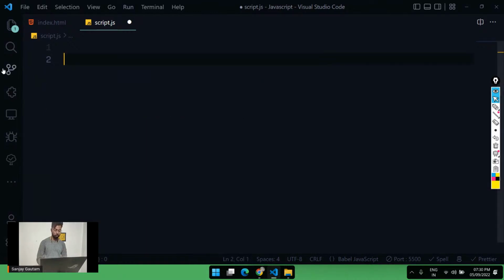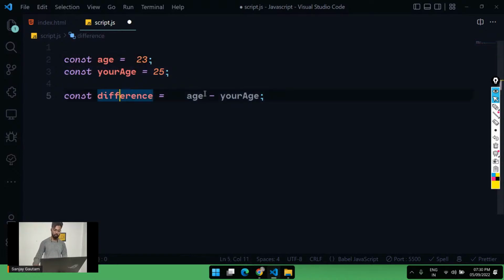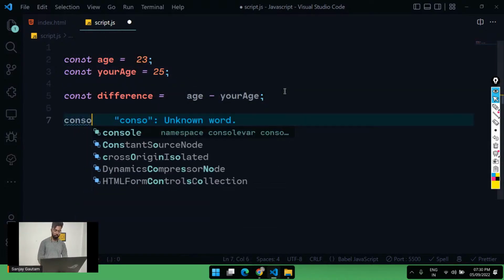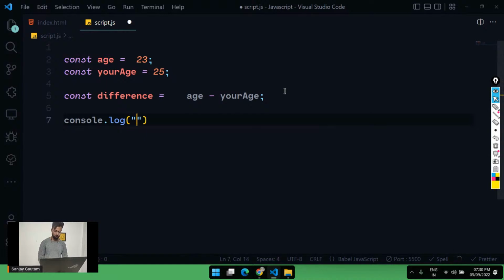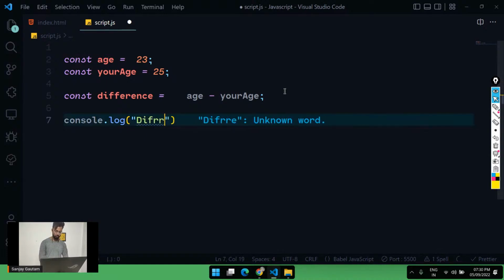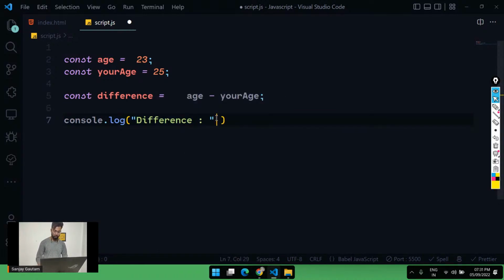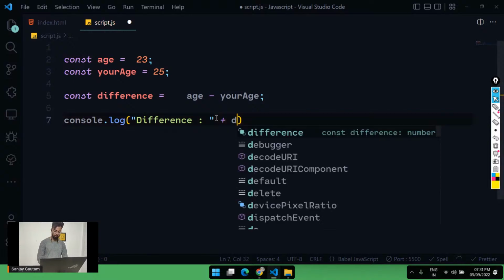Similarly, I've created age, yourAge, and difference equal to this. And now console.log, I'm going to create a string here, the difference, and then plus this difference.